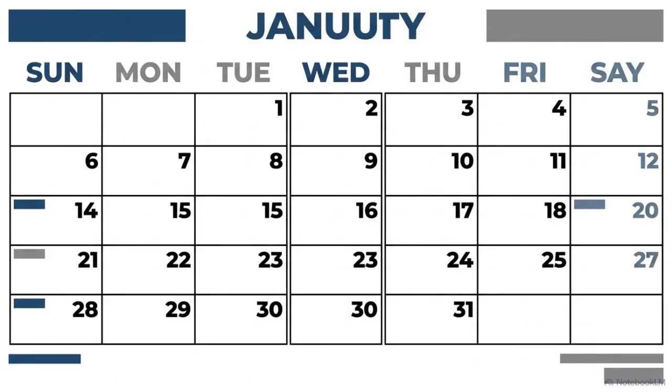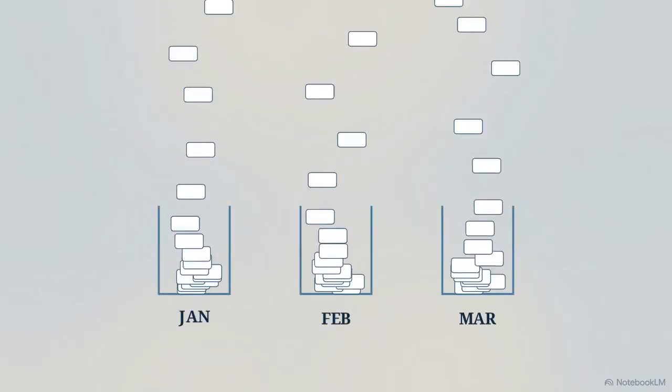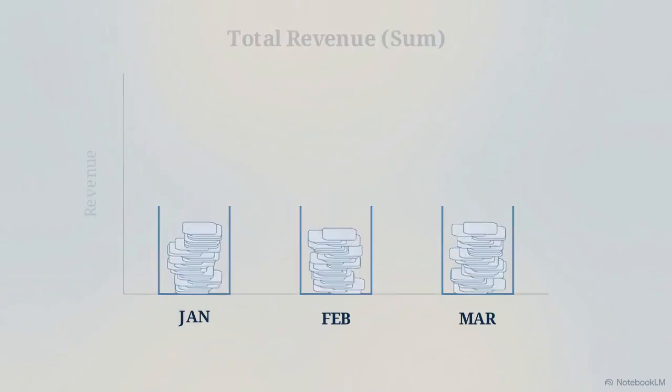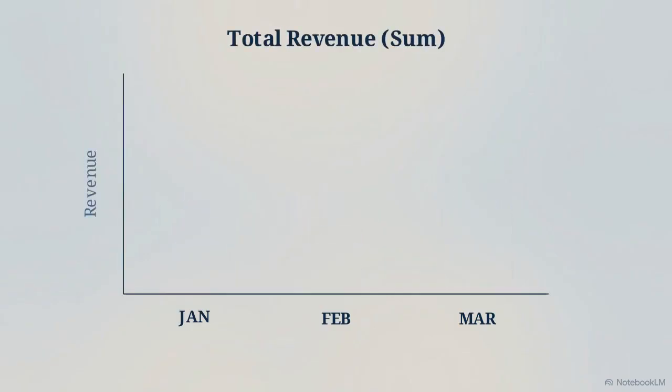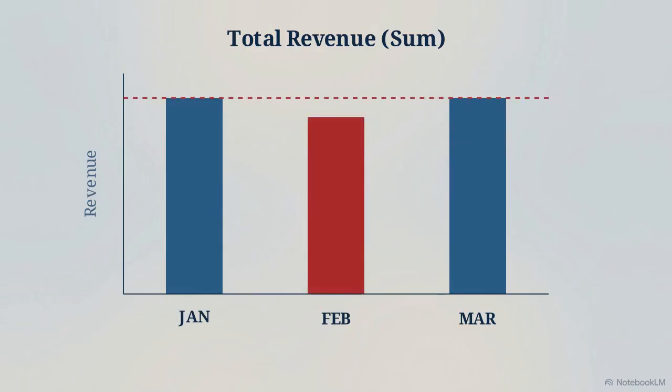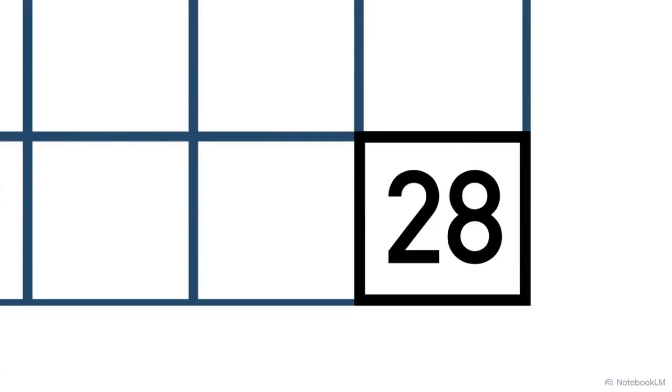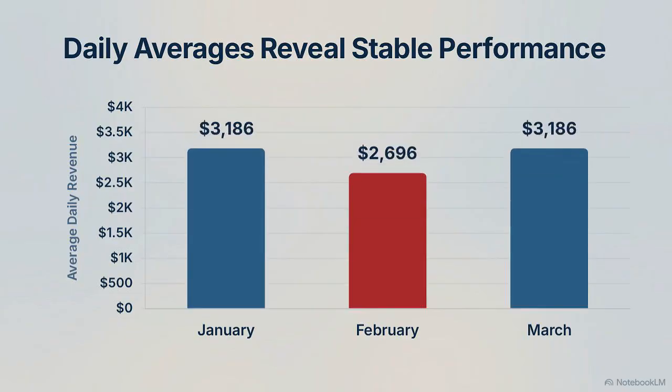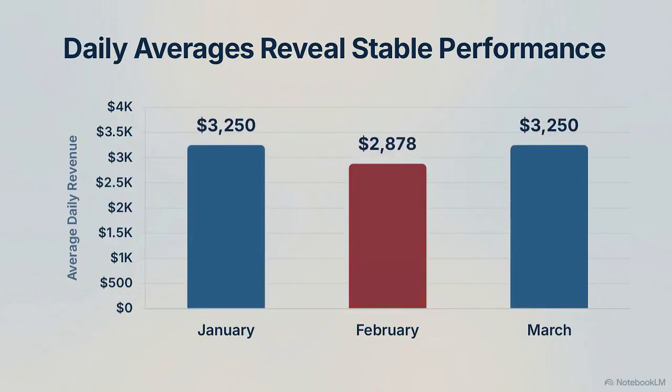Once the timeline is formatted, we can change the grain of the data. We use a function called resample to gather hundreds of daily till receipts and bucket them into larger monthly groups. How we aggregate those buckets changes the results. If we sum the daily revenue, February always looks like a crisis. But February just has fewer calendar days. If we average the daily revenue instead, we see the true daily performance of the cafes.